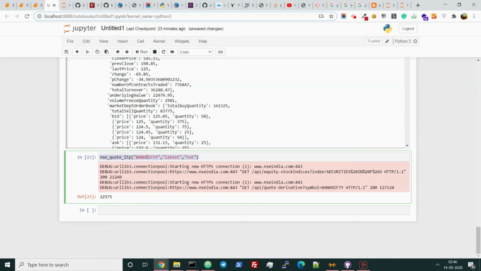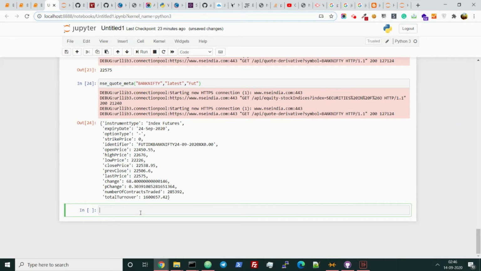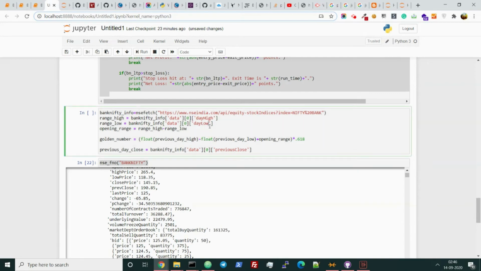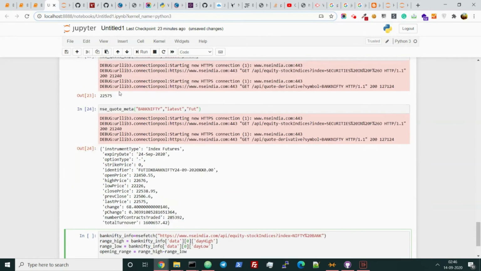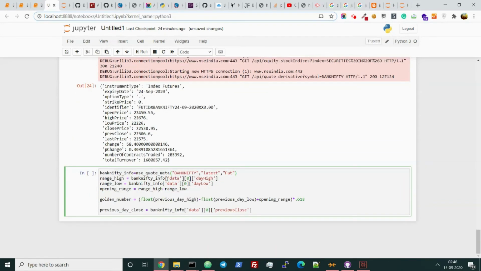So it is posting only the LTP of the latest future of Bank Nifty. Now let me type meta instead of LTP. See, all the data is coming like that. Now let me replace this one. We can easily replace this quote meta with this thing now, as this is containing all the Bank Nifty info, and we do not need the data stuff because there is no variable named data in this list. It is just one level variables, right?